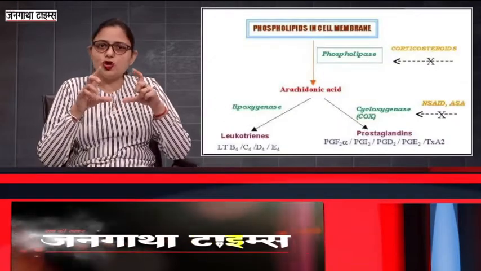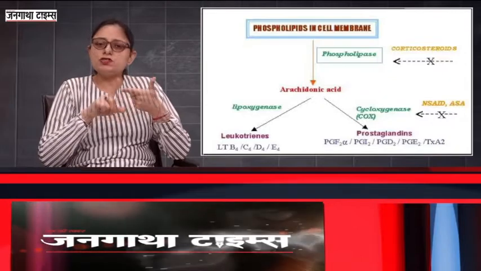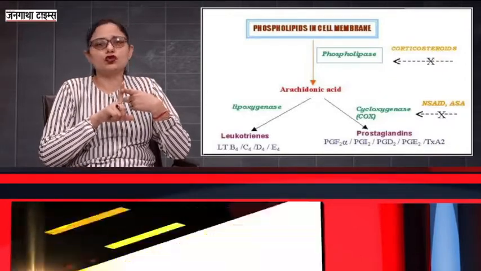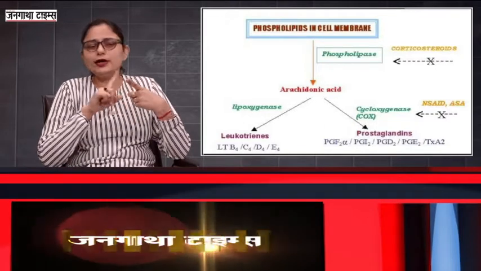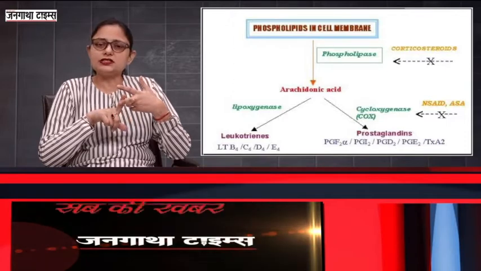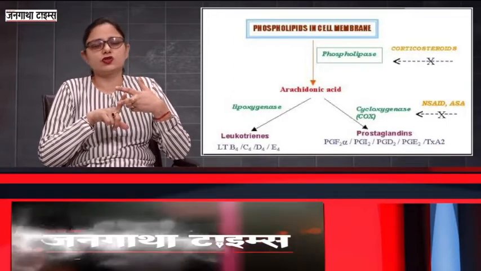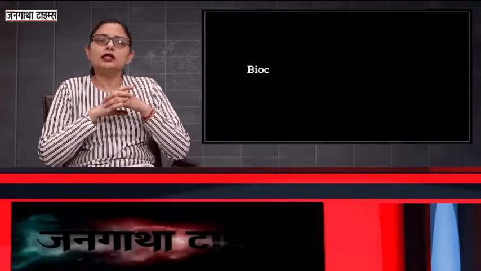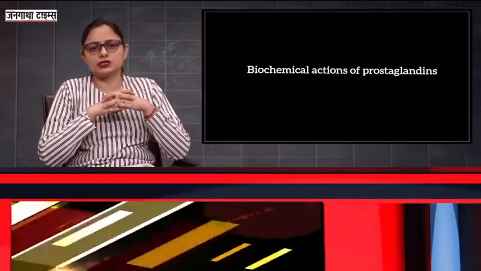Now, inhibition of this prostaglandin synthesis. First of all are the corticosteroids like cortisol. They inhibit the enzyme phospholipase A2, thereby inhibiting the formation of prostaglandins. NSAIDs inhibit the enzyme cyclooxygenase, thereby inhibiting the formation of the prostaglandins. Then are the biochemical actions of the prostaglandins.